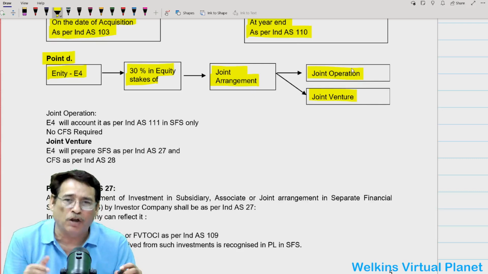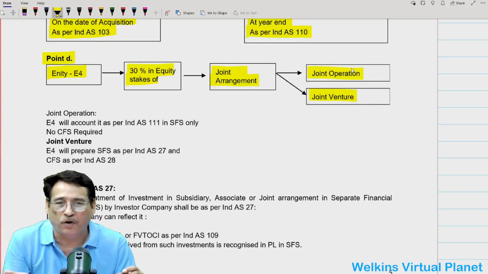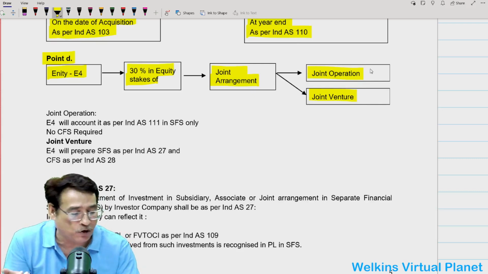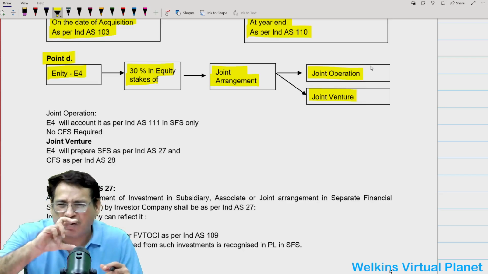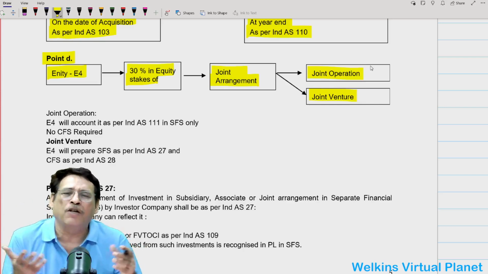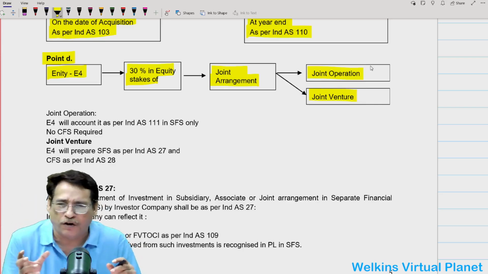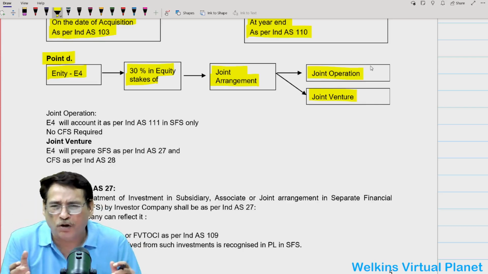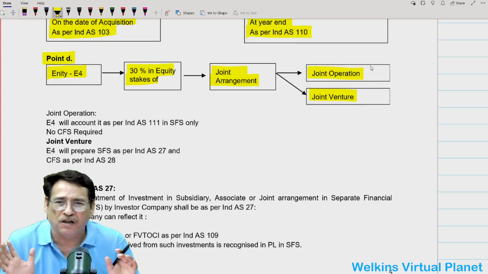This is so because consolidated financial statements are not required in this case, as we will see that a joint operation is not a corporate form of organization, or a structured form of organization. That could be the most logical possible reason behind that. Is it clear to you or not?